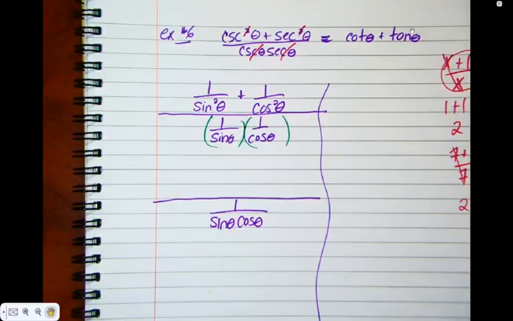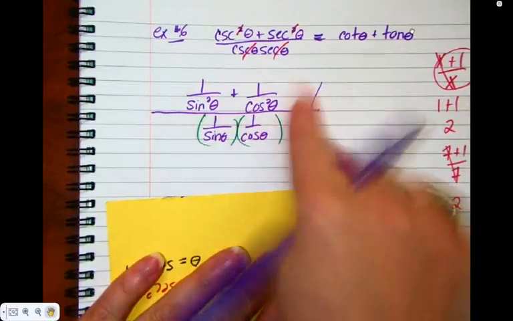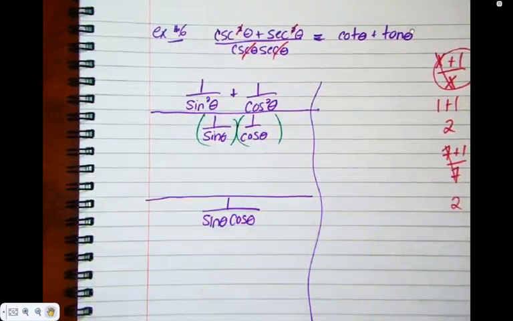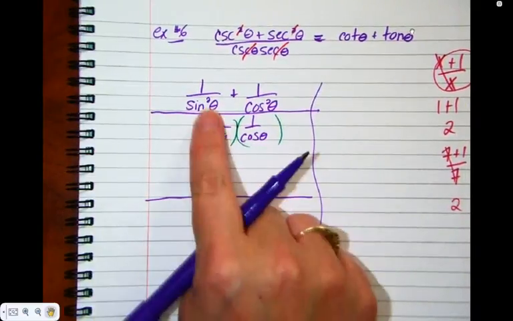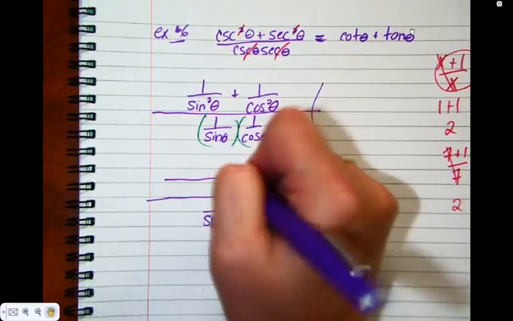Now I'm going to go back to the numerator, and again, if visually this is a lot, then just cover the bottom. Don't look at it, it's done. We're just looking at the top. How do I add fractions? Common denominator. What's common between sine squared and cos squared? Ooh, love it.